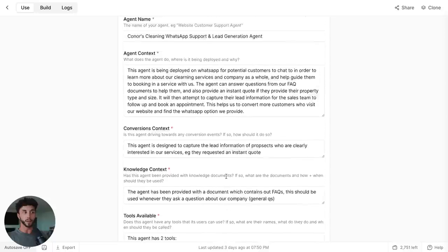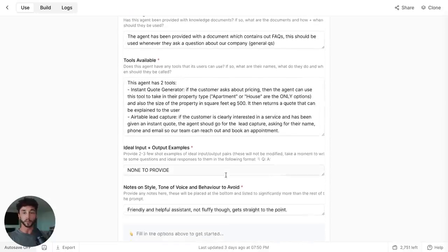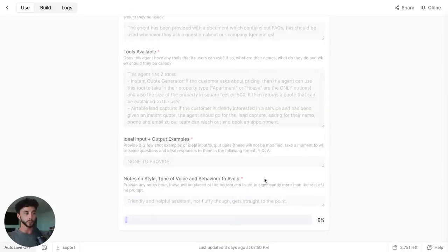And so just like that, in maybe a few minutes, I've typed in all of this information about the agent and what it does. And now I can just click Run Tool here. And it's going to take all of this information, run it through the prompt that I've written that bakes in the best prompting practices for AI agents from my experience and from the projects that we do at Morningside AI, and also all the research that we've used to make those prompting practices. And it's going to spit us out an AI agent prompt that we can throw straight into Agentive, and it'll just glue everything that we've done together. Tell it who it is and what it's trying to do, tell it how it's supposed to use the knowledge base, and tell it how and when it's supposed to use those tools in order to reach its objective of capturing those leads for us via WhatsApp.